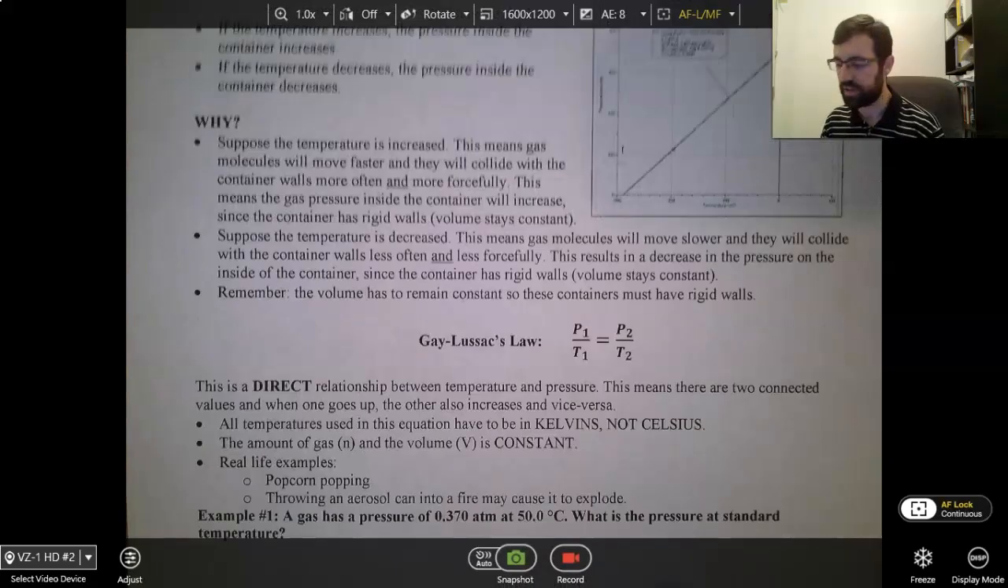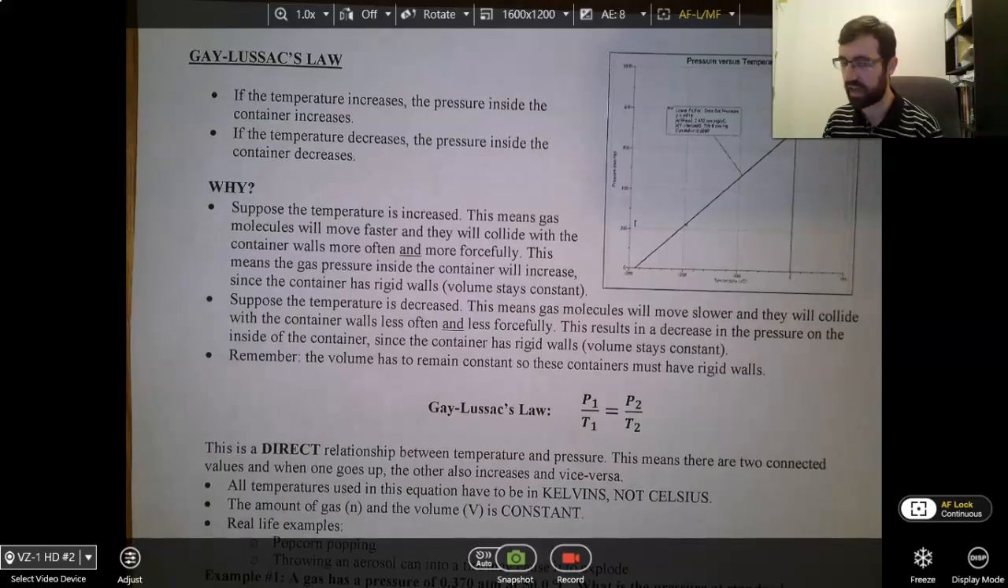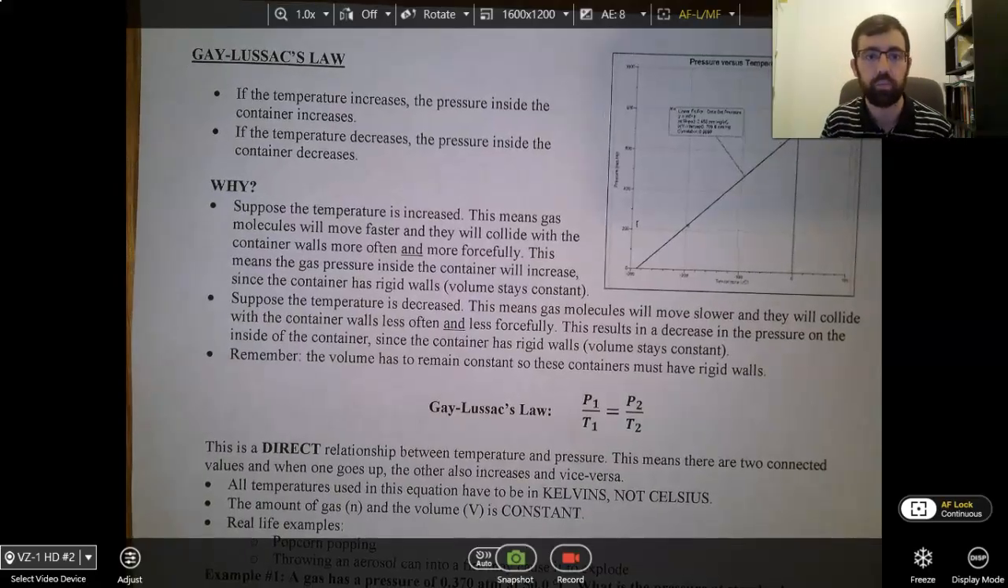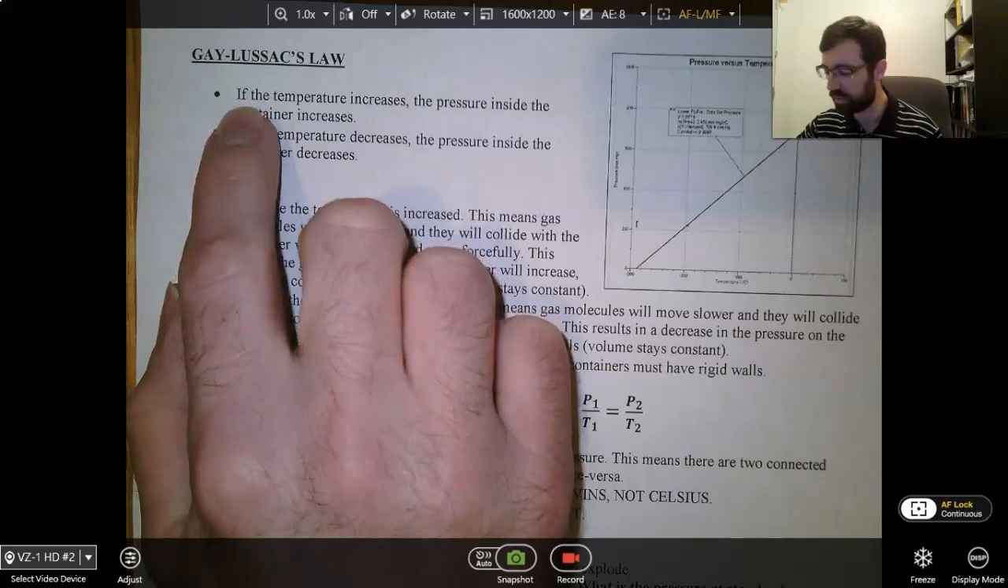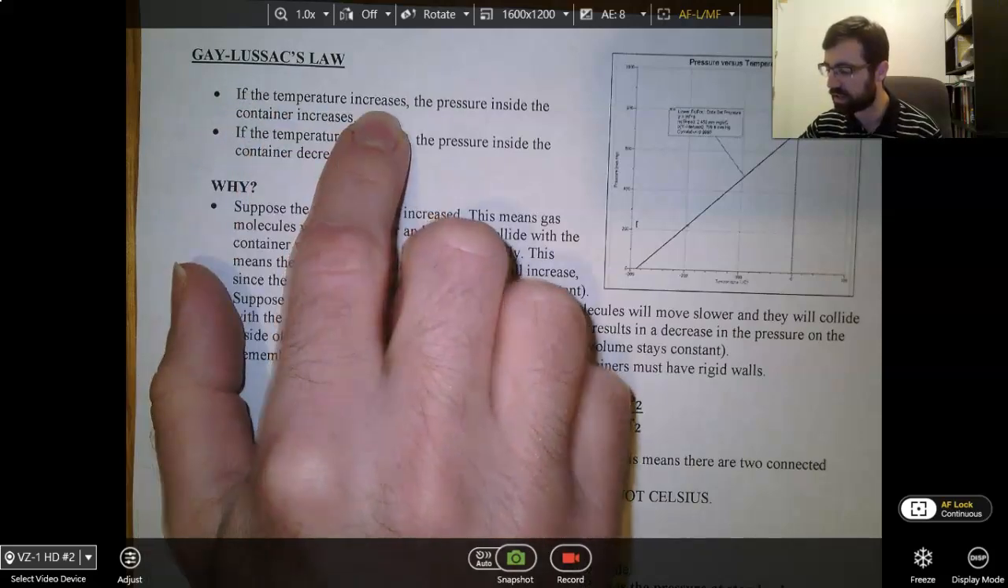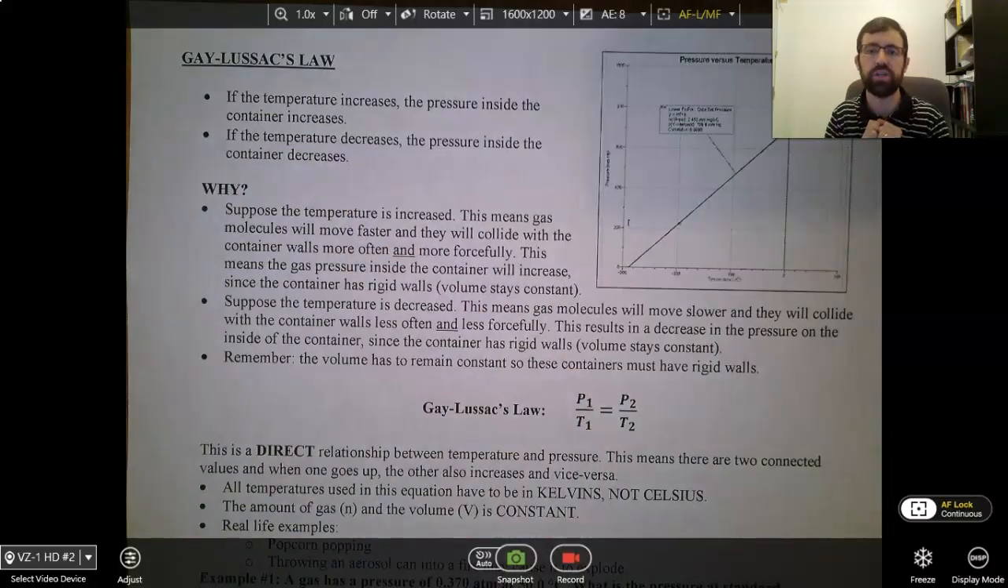Okay. This gas law is Gay-Lussac's law. That's the one we're going to look at today. Gay-Lussac's law relates pressure and temperature. So this is the way it works. We're talking about the relationship between pressure and temperature. If the temperature increases, the pressure inside the container increases. So we're talking about pressure pushing out.